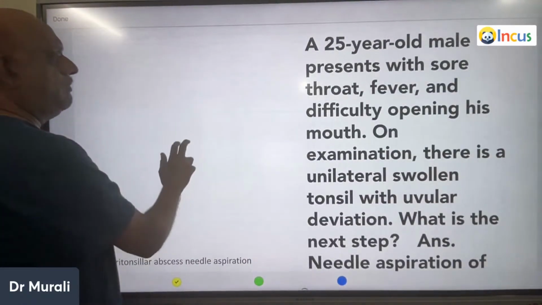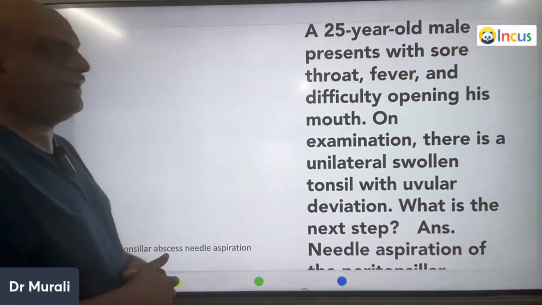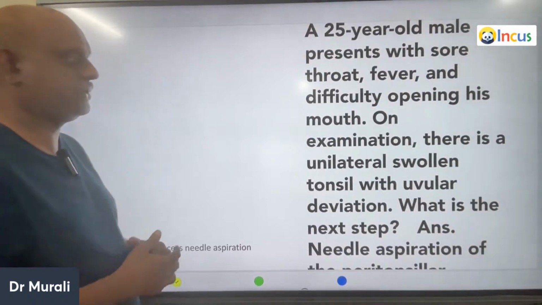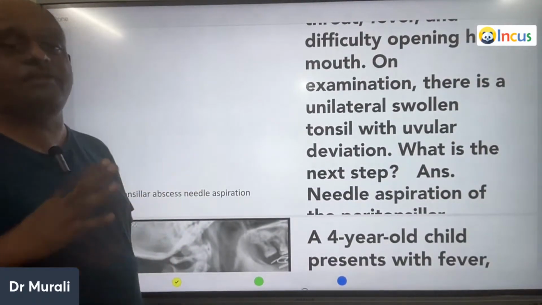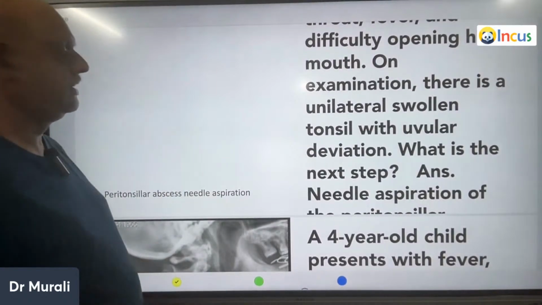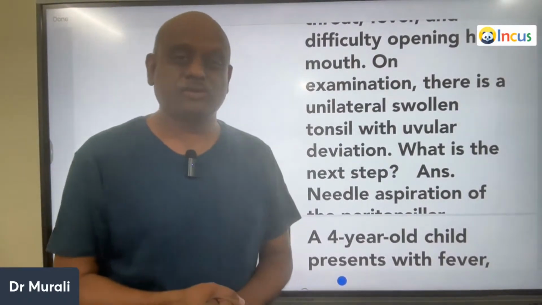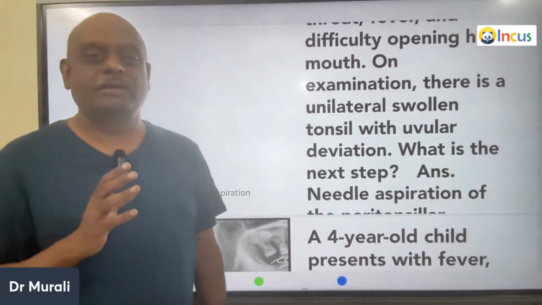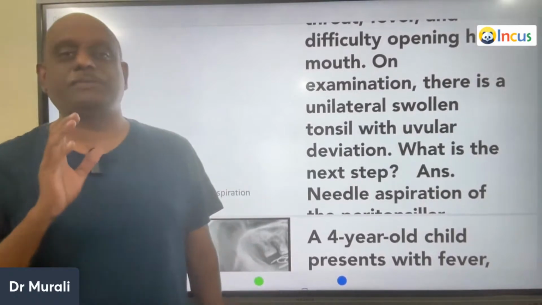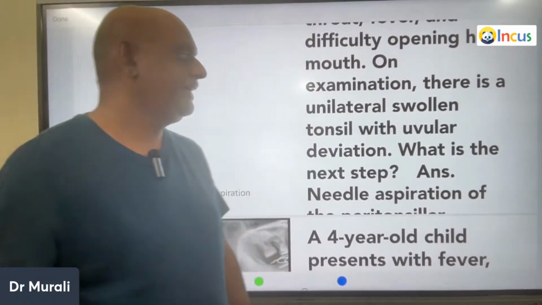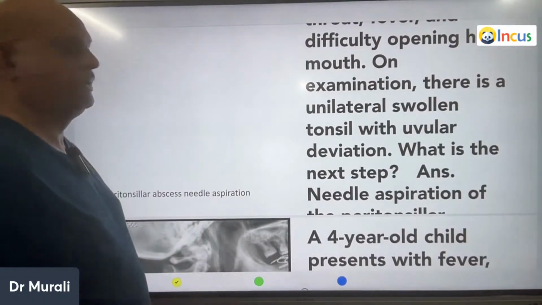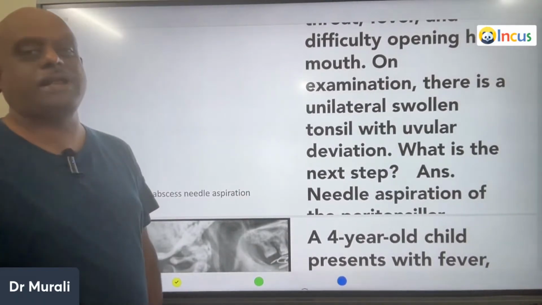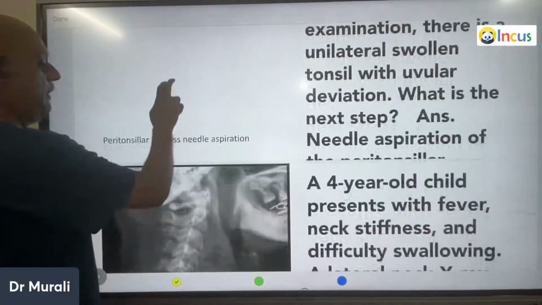A 25-year-old male presents with a sore throat, fever, difficulty in opening the mouth. And on examination, there is a unilateral swollen tonsil with the uvular deviation. So what is the next step? So any peritonsillar abscess can deviate the uvula. And the best thing is to do needle aspiration of the peritonsillar abscess, is what you need to remember.